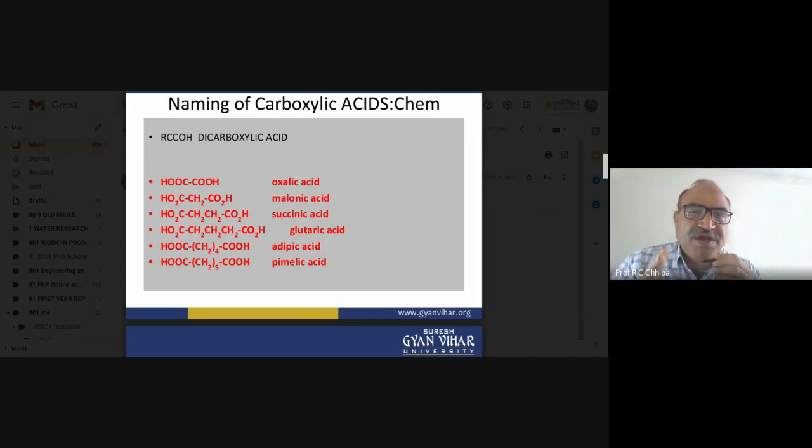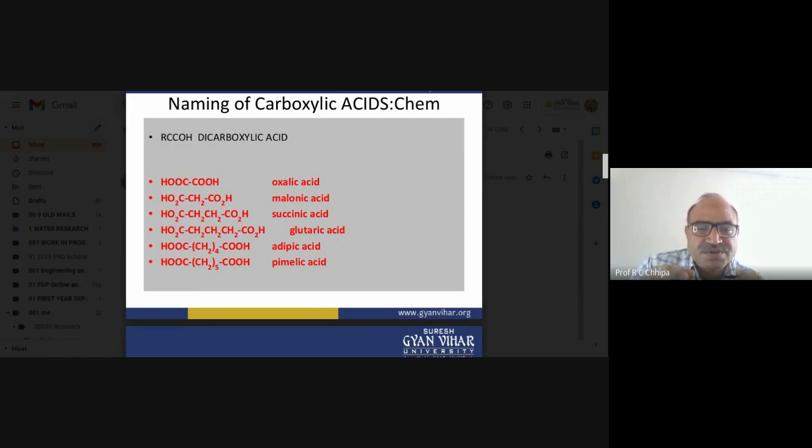Now three carbon atoms where two are carboxylic groups become a dicarboxylic acid, and the name is malonic acid.